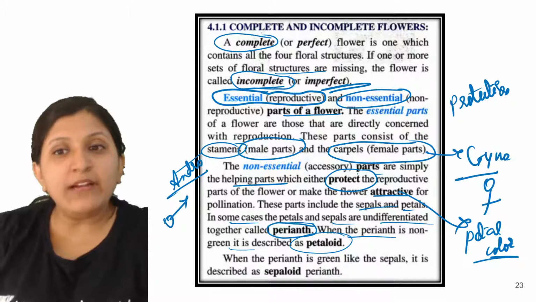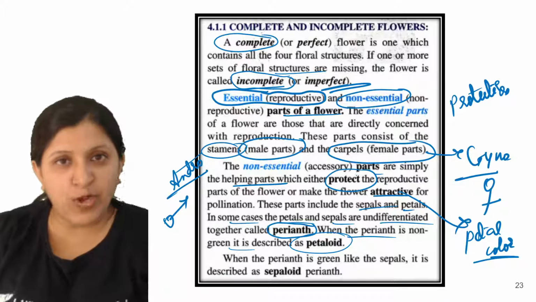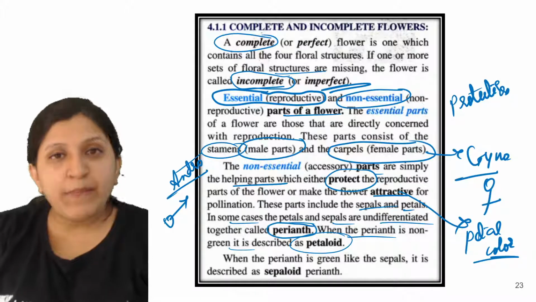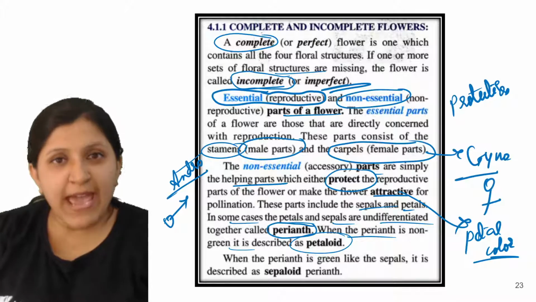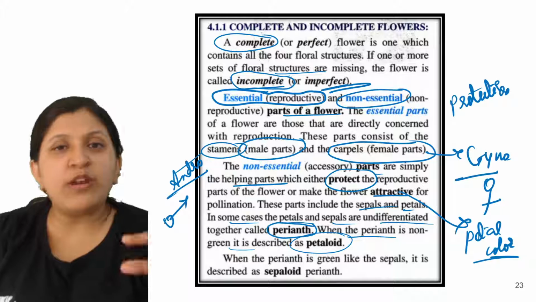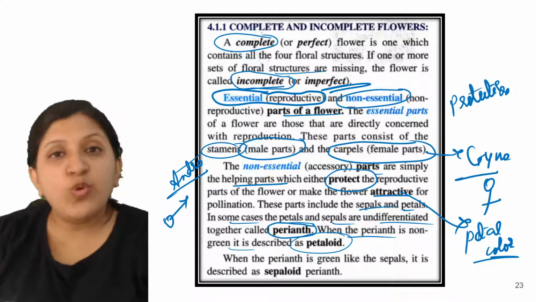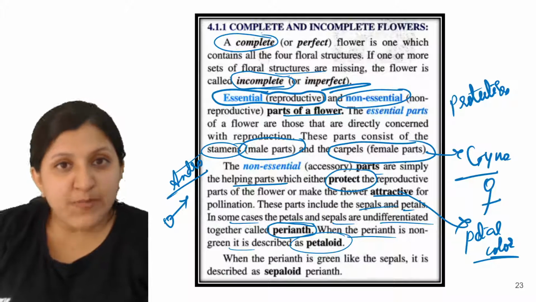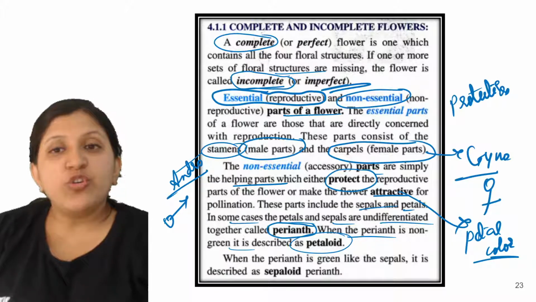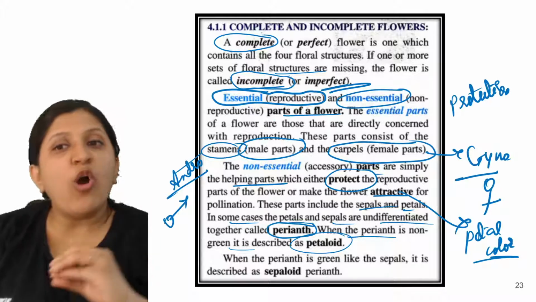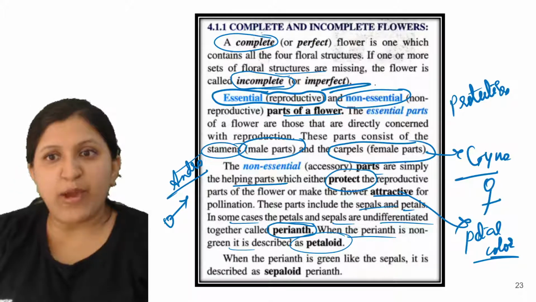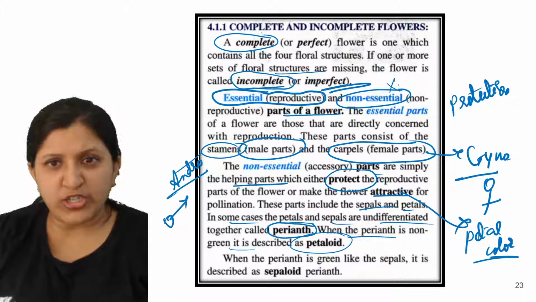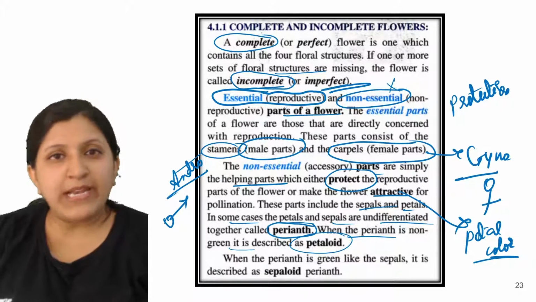So why are they being attractive? Because they need to attract a pollinating agent, so that is an insect, or maybe a human also, or an elephant. Whatever transfers the pollen needs to be attracted. Now with respect to reproduction, the essential part is always required. Non-essential parts are not at all required for reproduction. They are just providing protection.